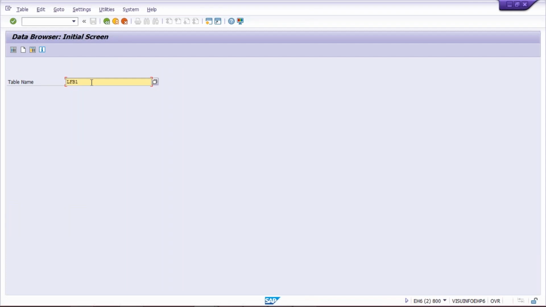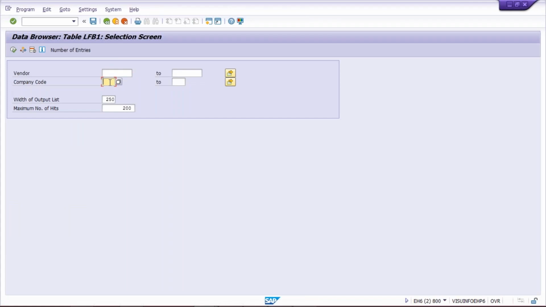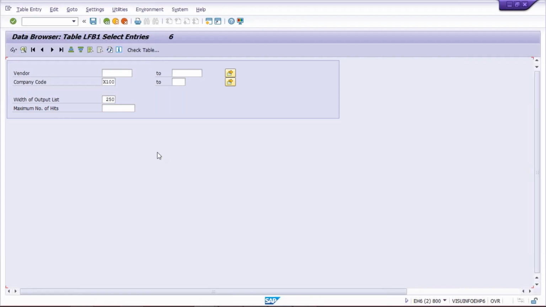Give your table LFB1, press enter. Now you can give your company code X100 and then execute. Now here, the maximum number of hits you can remove, because it was 200. If the total number of vendors is more than 200, then the system is going to give you 200 only. So you can remove this so that all the vendors appear.